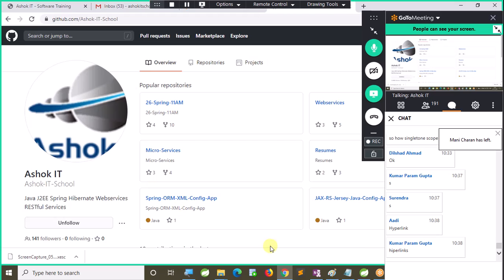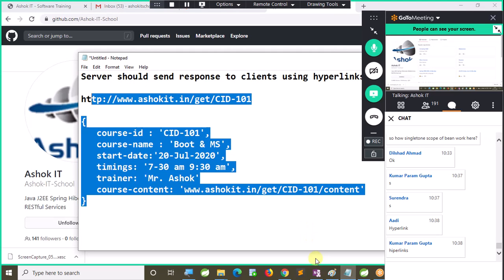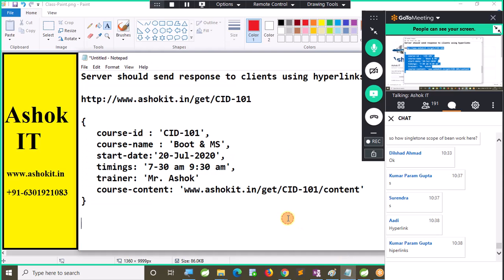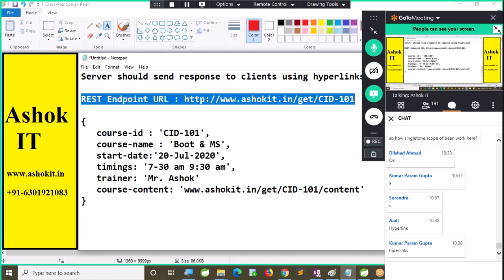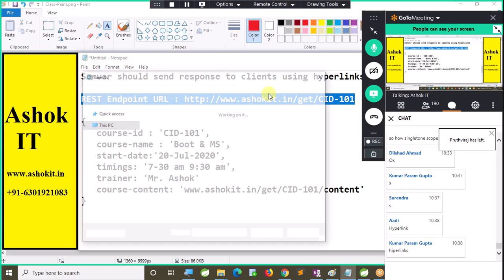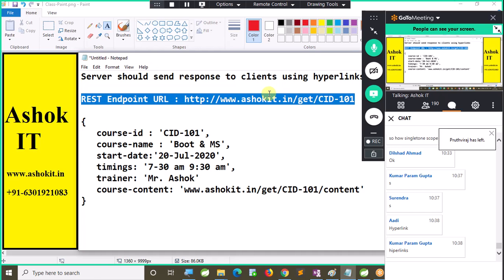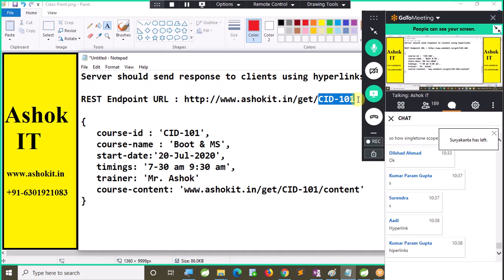So Roy Fielding also told that the internet is working based on hypermedia. Your REST applications also you need to develop based on hypermedia. This is one of the examples. Assume that this is my REST endpoint URL, provided by the Ashok IT web application, which has a web service. If you send a request to that web service, you will get the course ID. So www.ashokit.in/get/cid/101, you are going to get the course data.